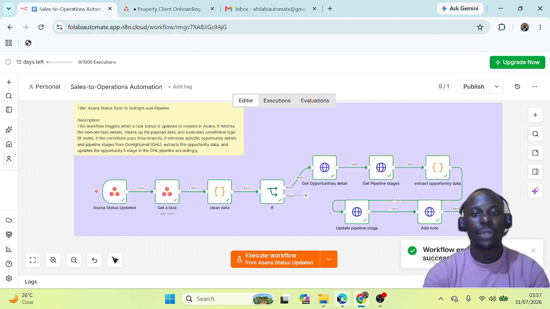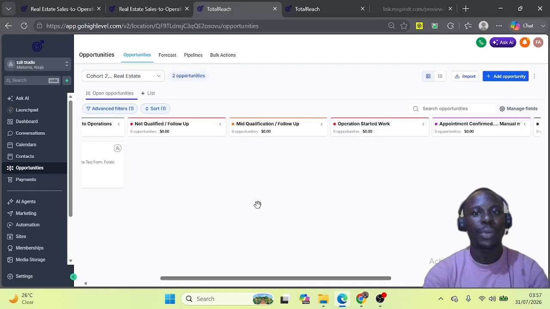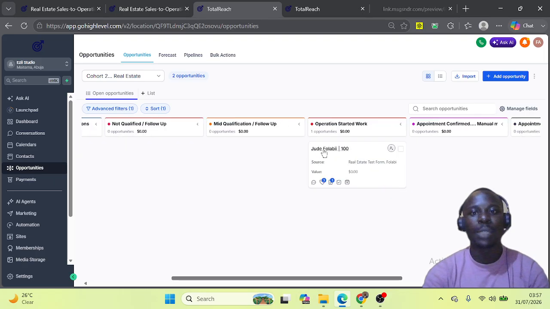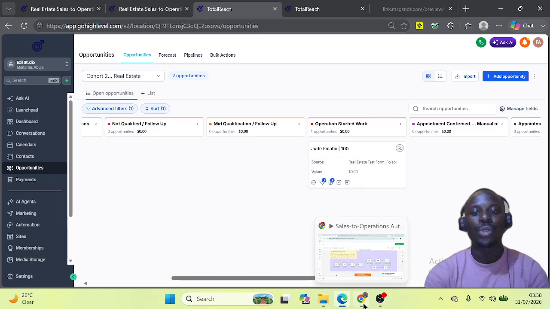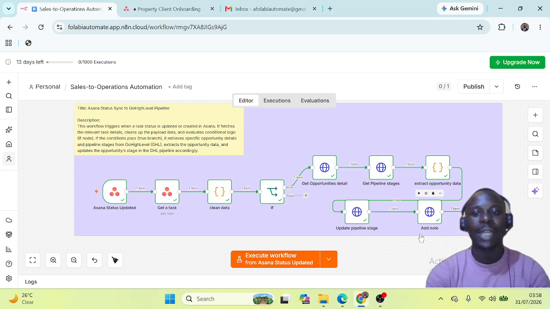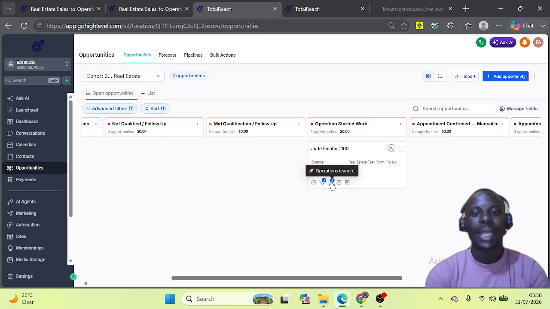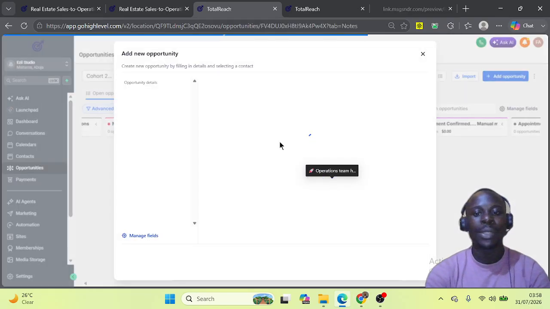Good. So now let's see what will happen here. This is still in qualified. Now it has moved automatically towards operation started work. So automatically you know that operation has started work. And if you notice, no note was added before, but I created this to add a note. Can you see the add notes node? Let's check what is in the notes.